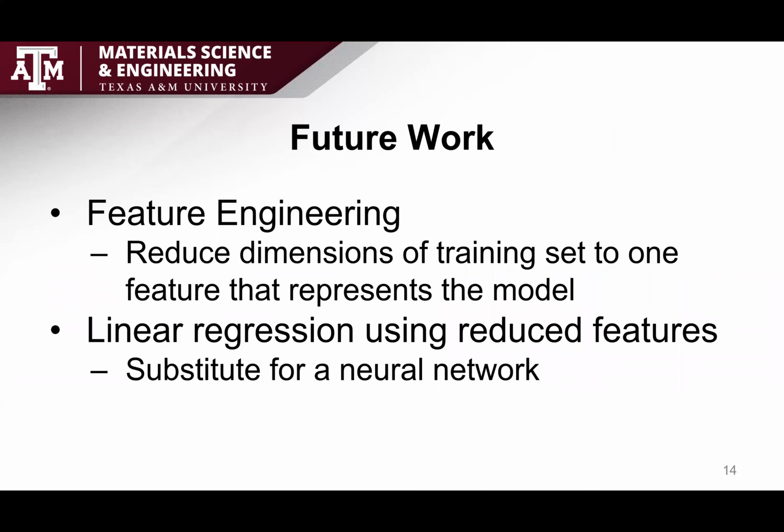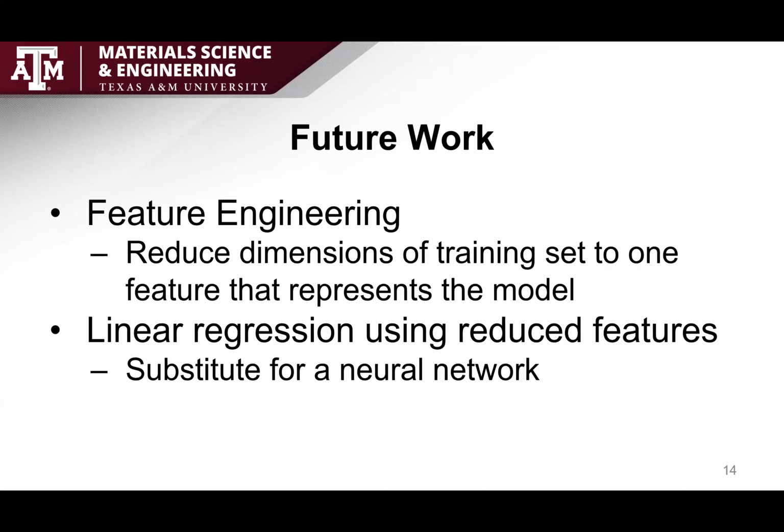While the current neural network predicts, the next step is to find a way to determine what lies in the hidden layers of the neural network by extracting the equations used between the physical characteristics. When we do this, we want to better understand the physics of the materials in the predicted model. We can do this by using something called feature engineering. This allows us to reduce the number of inputs in the data with the goal of constraining it to a total of 1 feature that we can train the model on.